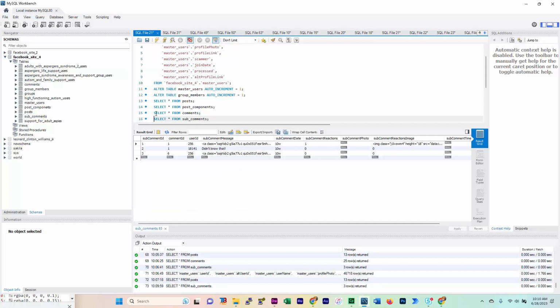No, he hadn't made any sub comments. So he just made comments, okay? But this is an important part here to demonstrate what goes on in my database, is that we have this master users table.